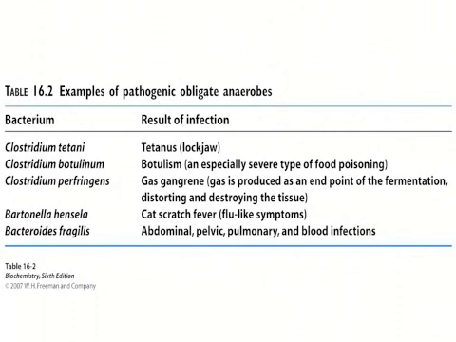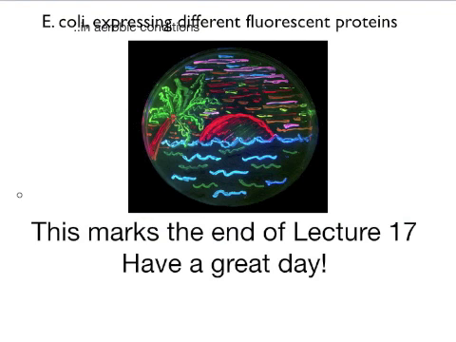This is known as being a facultative anaerobe. This bacterium is an anaerobic bacterium under low oxygen conditions, or it can grow quite nicely in an oxygen-filled environment as an aerobe. And so again, E. coli is a facultative anaerobe.